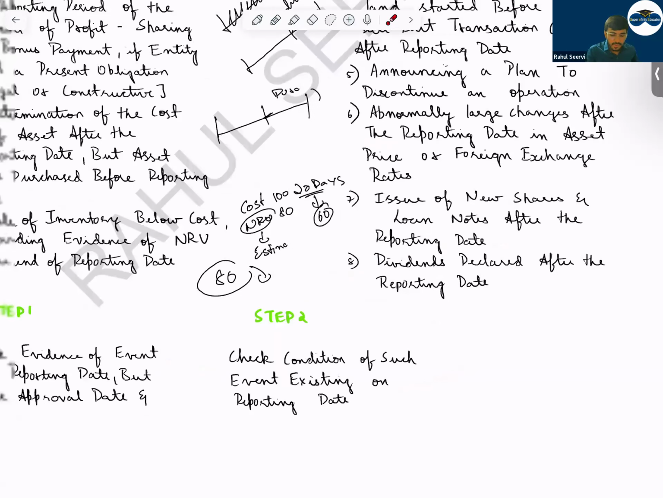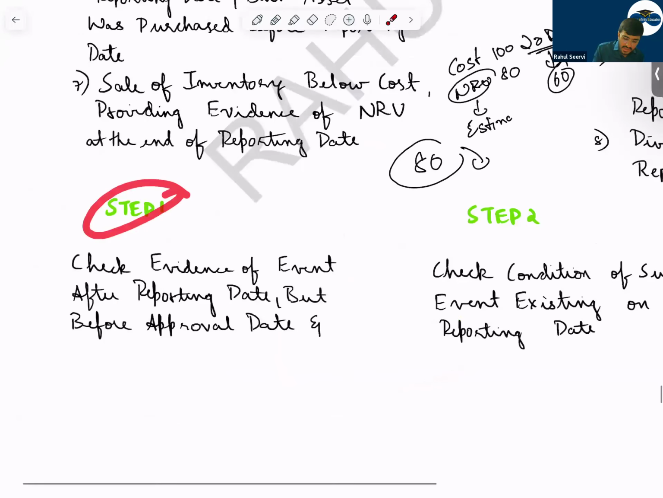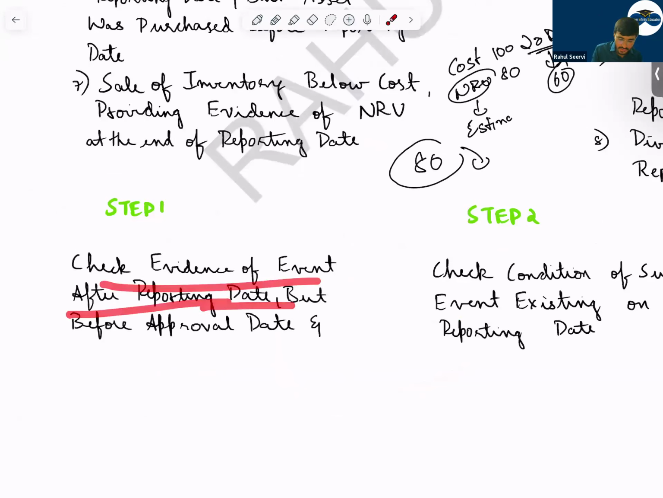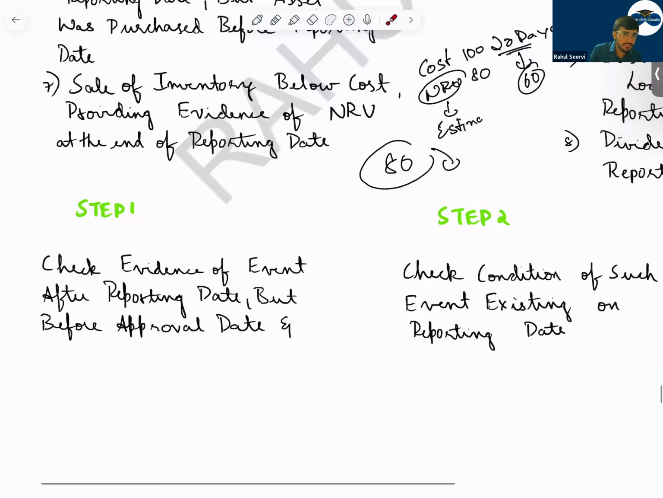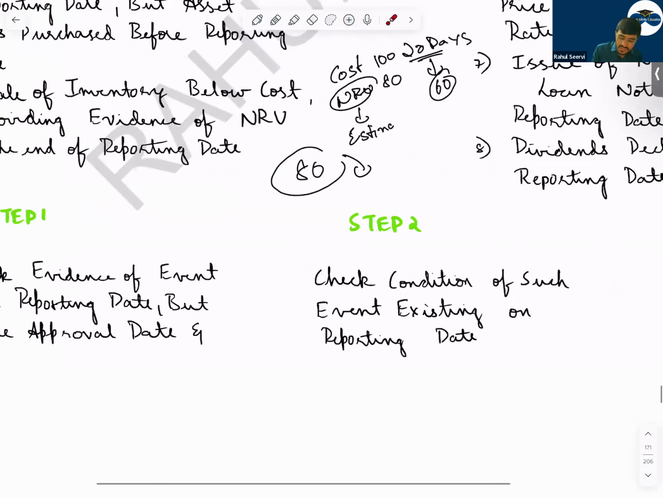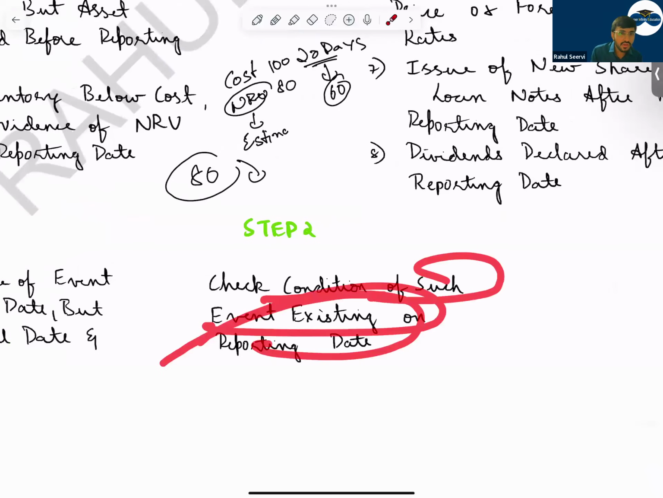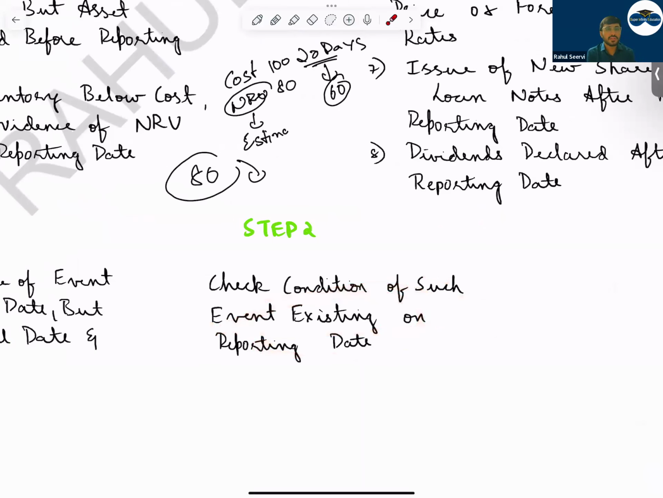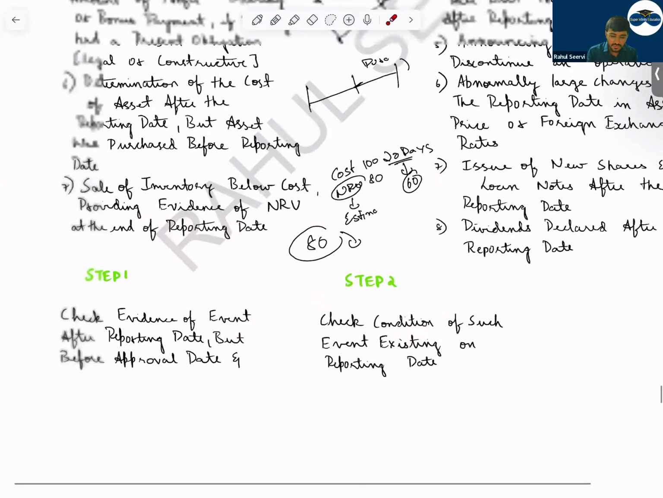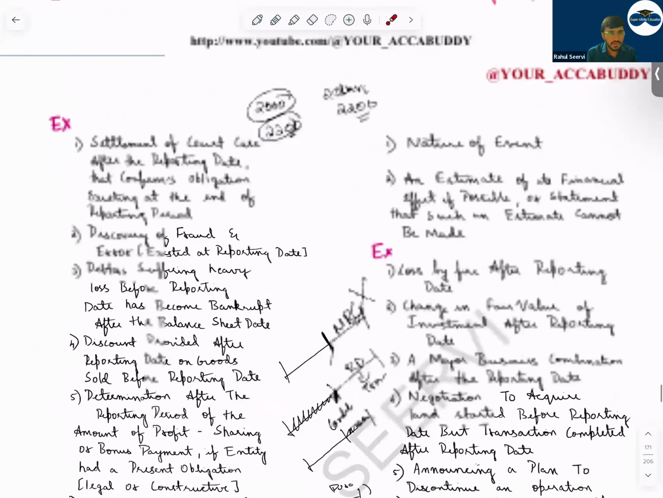So see here now, step one and step two, what should you do? Check evidence of event after the reporting date, but before approval date. First, check whether any evidence is there or not. So evidence is there. Then check condition of such event existing on the reporting date. Check whether any condition was there regarding this or not. So with this also we have done a lot of examples which are frequently repeated.